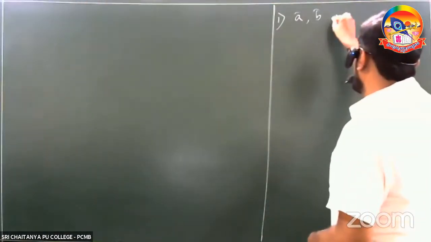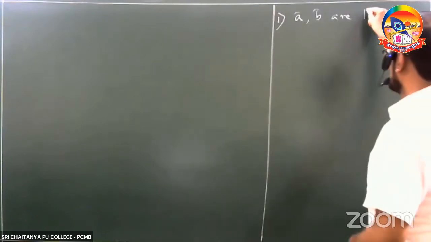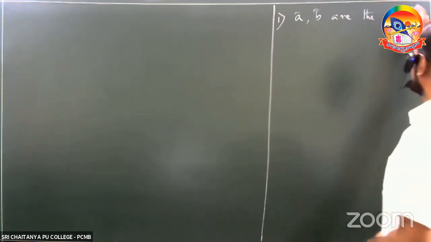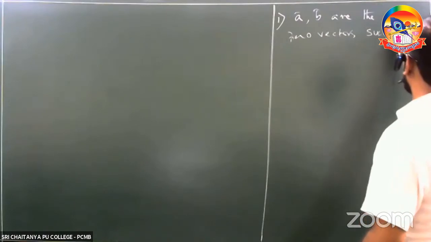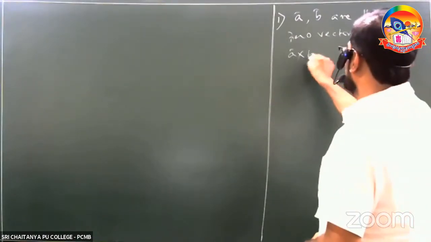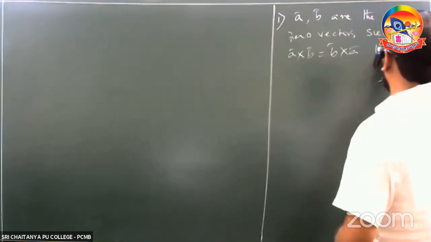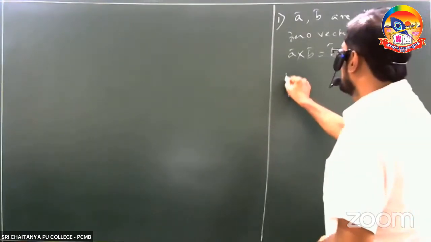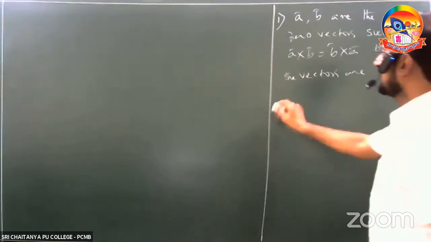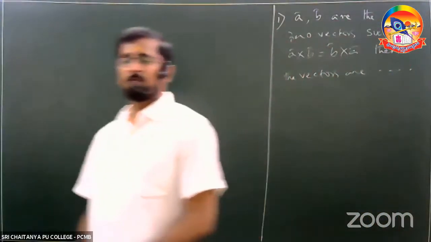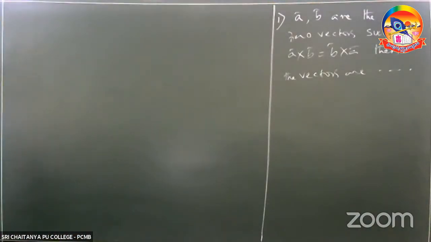A bar, B bar are non-zero vectors such that A bar cross B bar is equal to B bar cross A bar, then the vectors are... He has given you four options: this result is always true, this result is impossible, parallel to each other, and perpendicular to each other.